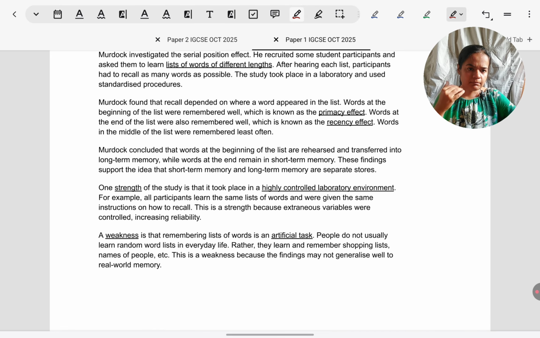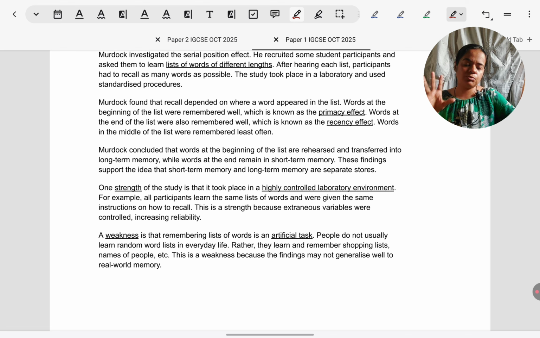For AO3, because it's an essay question, 2 points. Already I told you for 4 marks, 2 points are enough in evaluation. 1 strength, 1 weakness, preferably, though both can be strengths and weaknesses. Develop them well. It's an essay question. Little more than what you develop for an ordinary 4 marker. Try to give more specific examples, more reasoning in an essay answer. That is what I would suggest.